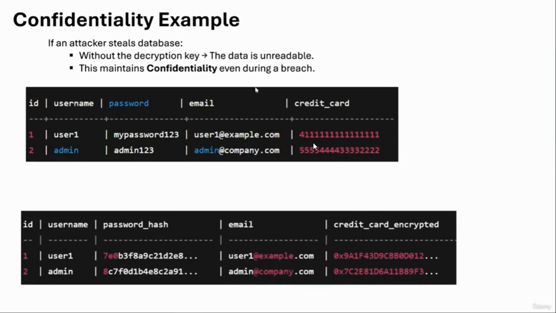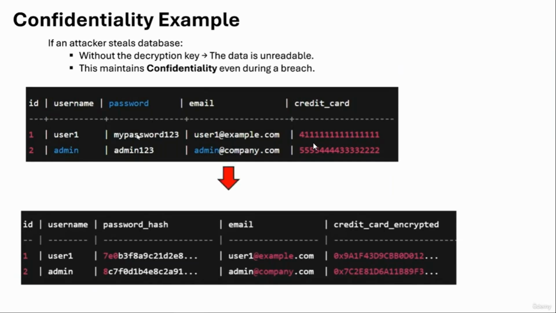For example, you have your database with ID, username, password, email, and credit card. All of this is plain text, and we can read it. We can read user one, his password is my password 123, his email is user1 example.com, and we can read his credit card. The same with our admin, his password, and his personal details. That's a huge problem for us.